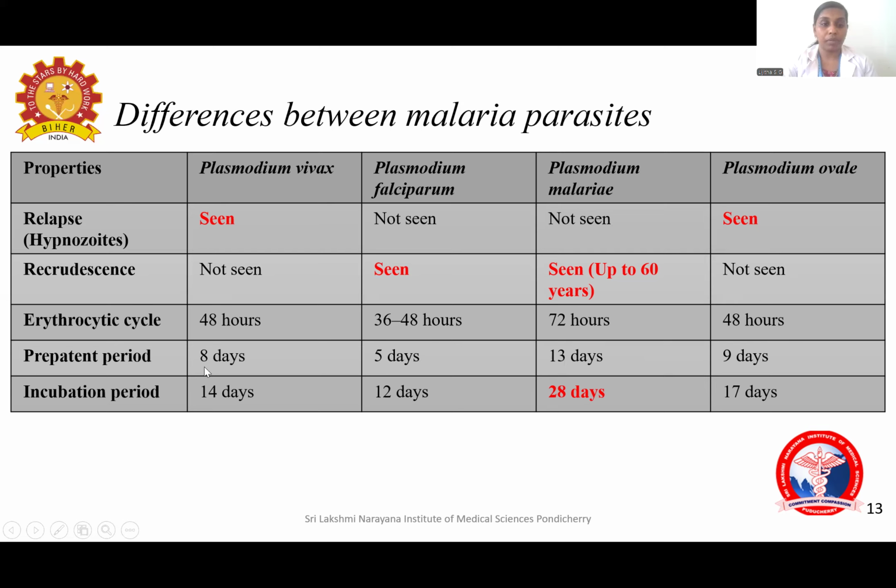Then the pre-patent period. Pre-patent period is the period between the entry of the parasite into our body and the period by which the detectable form of the parasite is seen in blood. This also varies for various species, the longest being for Plasmodium malariae. Then the incubation period, that is the period between the entry of the parasite into our body and the development of symptoms. That also is longest for Plasmodium malariae.